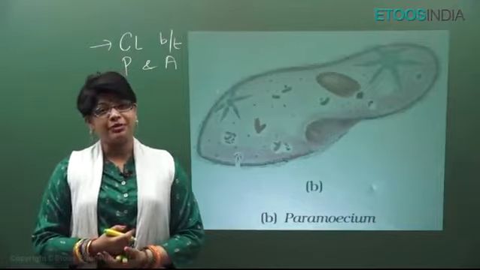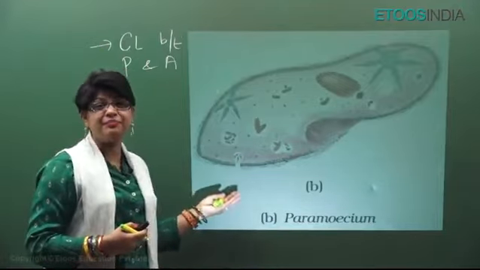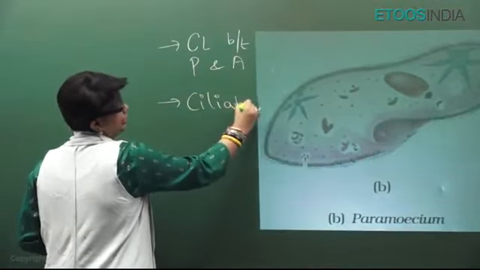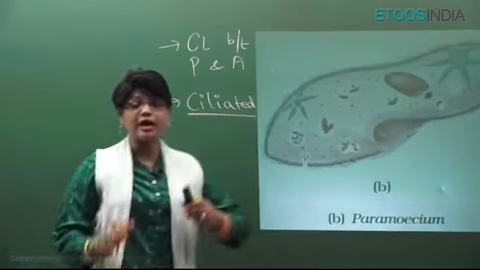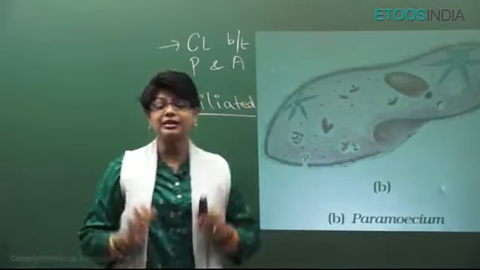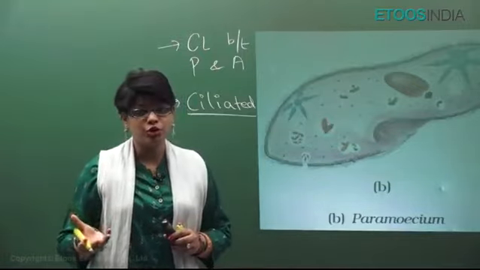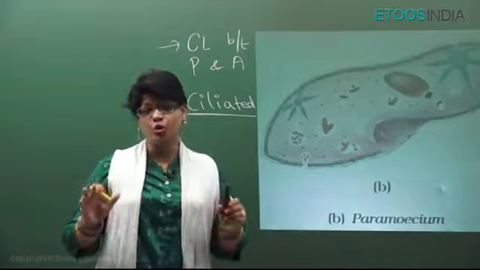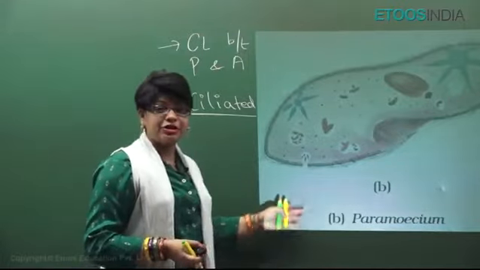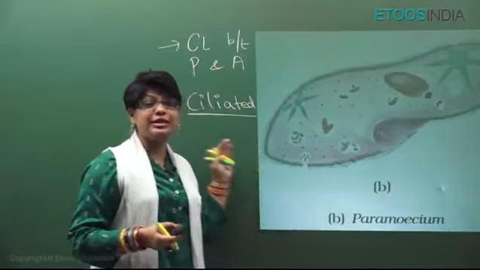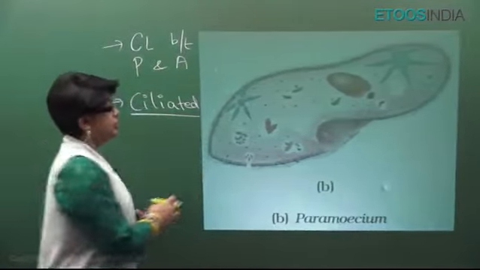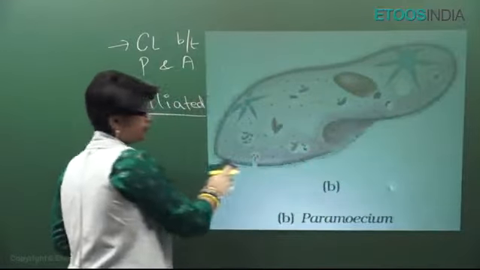Alright, so now let's move on to the next diagram. This is also from chapter 2, and this is a paramecium, a ciliated protozoa. Now we know, students, that protozoa are classified on the basis of locomotory organelle: ciliated, flagellated, amoeboid, which moves by pseudopodia, and sporozoans, which are all endoparasites having no locomotory organelle. This is paramecium or slipper animalcule belonging to the ciliated protozoa class. In paramecium, it is holotrichous cilia all over.